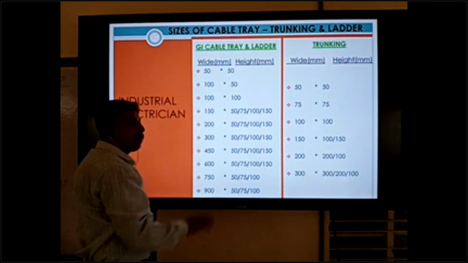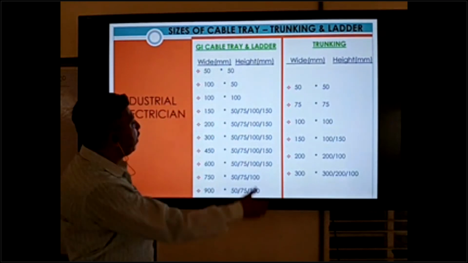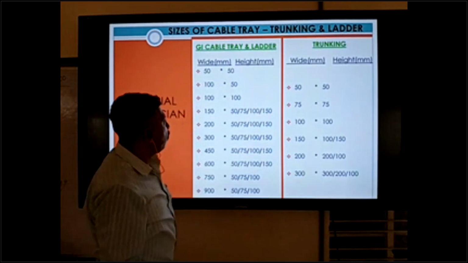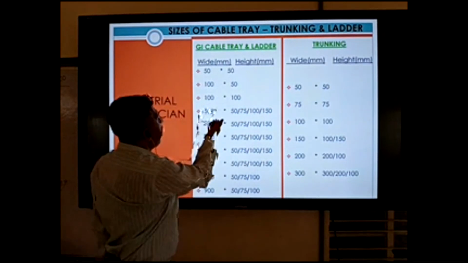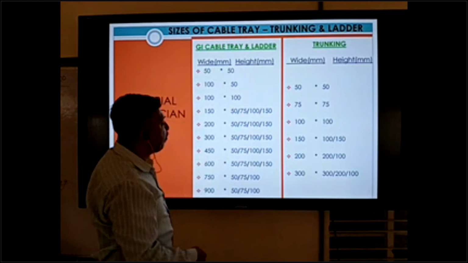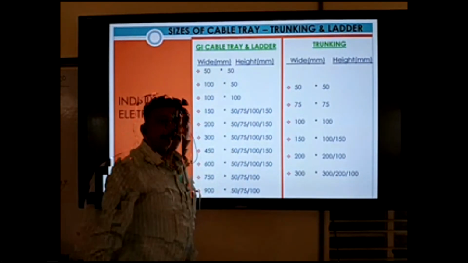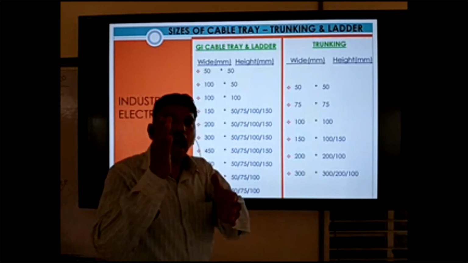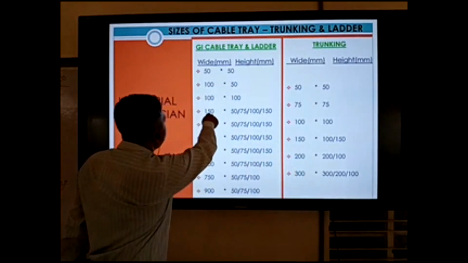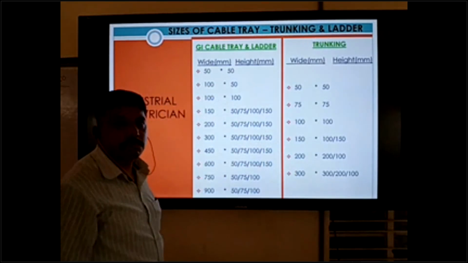Base is 150, no problem, and height is different: 150 by 50, 150 by 75 mm, 150 by 100 mm, 150 by 150 mm. So the height is different, but base is the same.